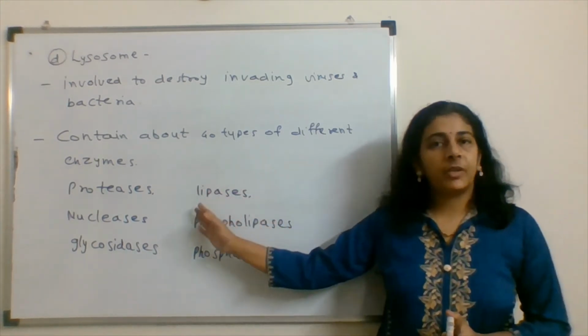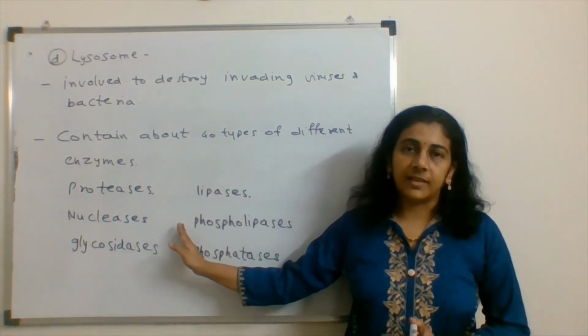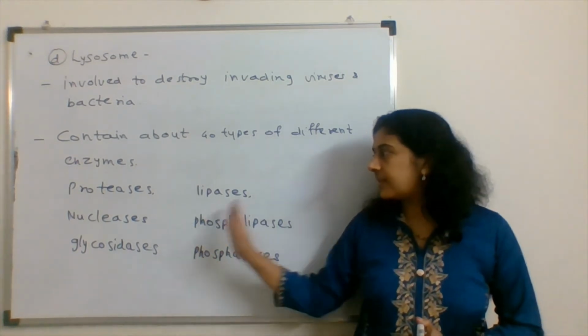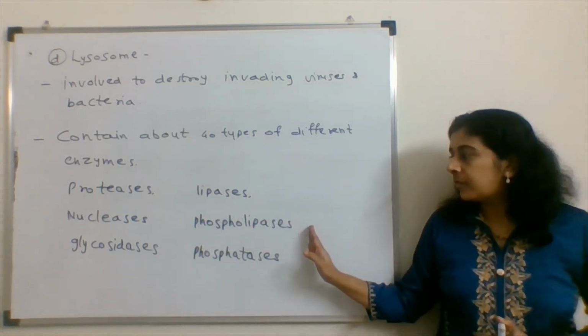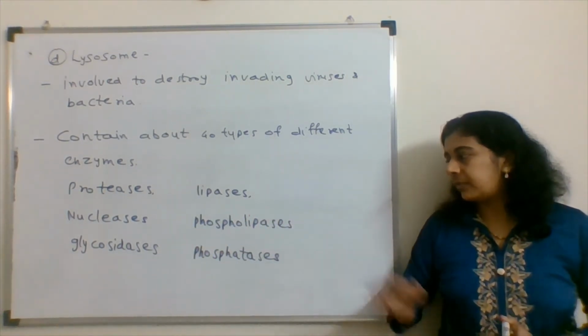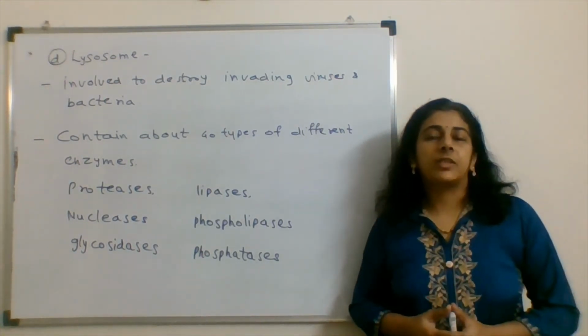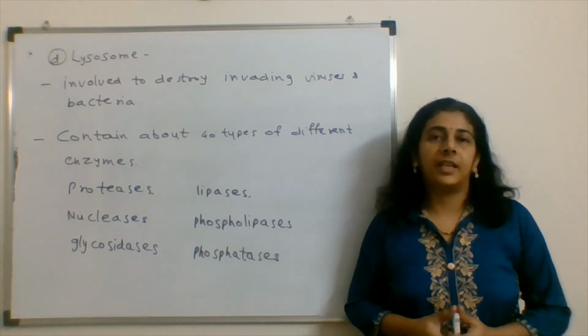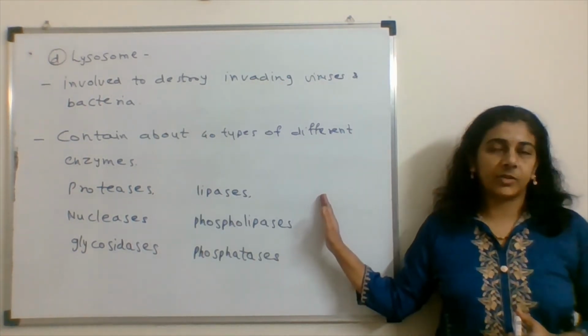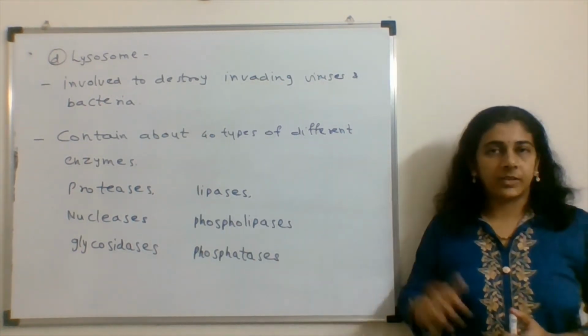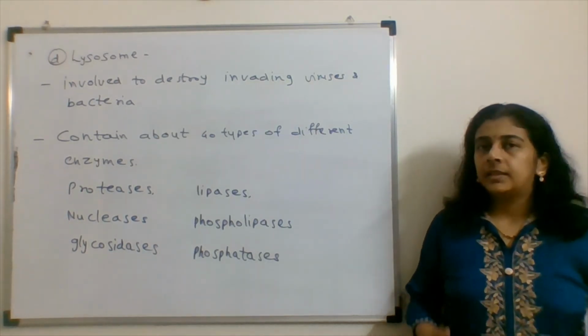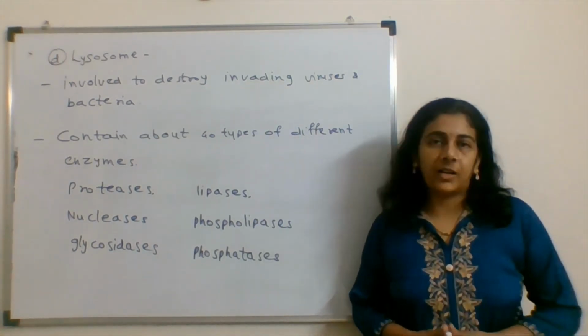The enzymes may be proteases, nucleases, glycosidases, lipases, phospholipases, or phosphatases. So whatever pathogen antigen is coming, that can be cleaved in the lysosome.